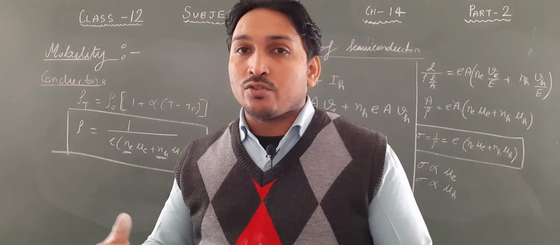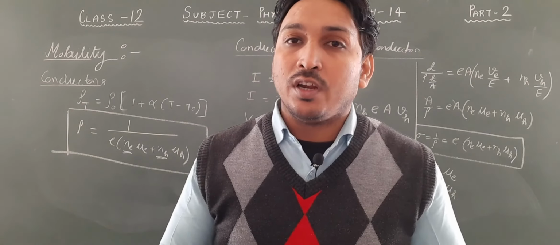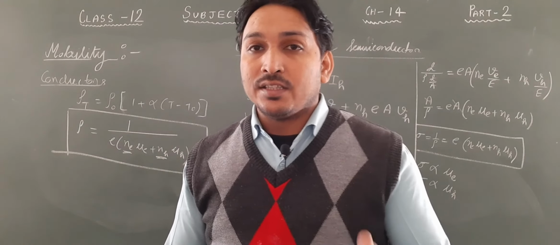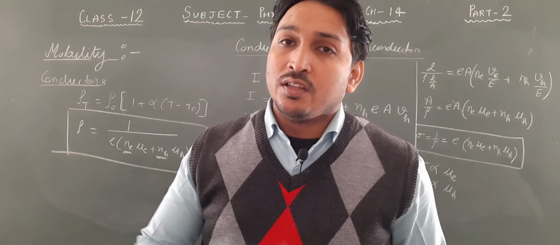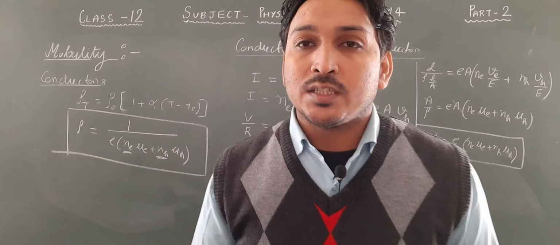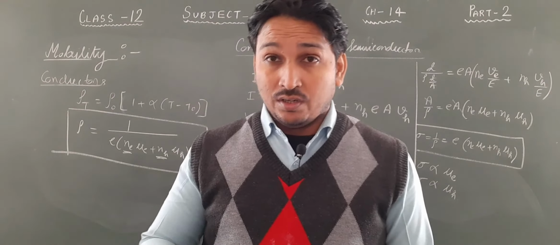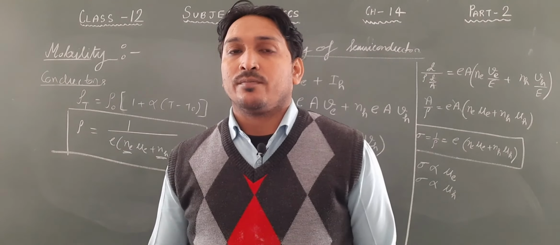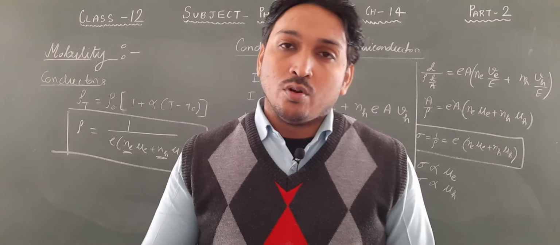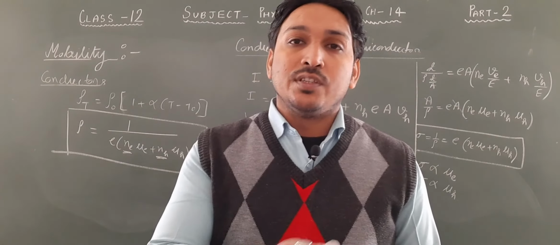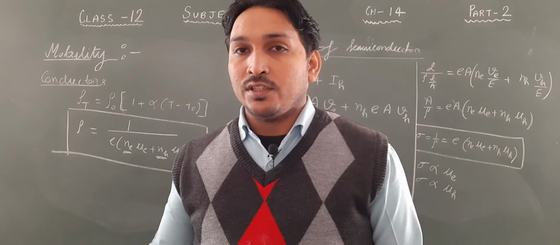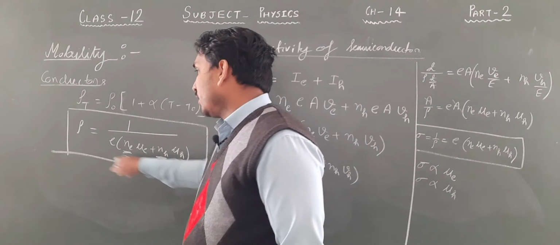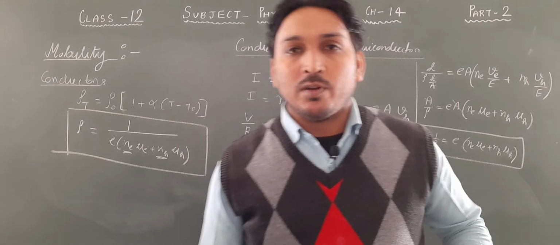So we now have 2 electrons, 1 hole. Now these 2 electrons go and hit somewhere else, and they will make 2 more electrons free. Now we have 3 holes, 4 electrons, and this chain continues. And now what happens? The number of charge carriers increases exponentially, which actually decreases the resistivity and increases the conductivity. So with the increase in temperature, collision frequency increases. Collision frequency increases, the number of charge carriers increases. Number of charge carriers increases, number density increases. When this increases, rho decreases. This is how we explain the effect of temperature.